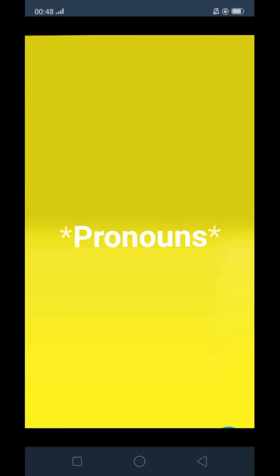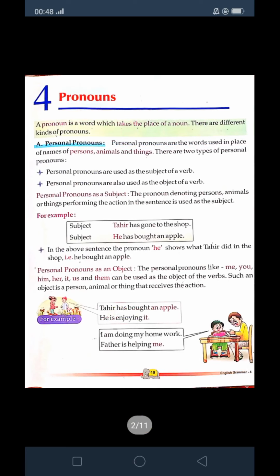Pronouns. In a previous video, we discussed four types of pronouns. First one is personal pronoun. Second is reflexive pronoun. Here you can see through the picture, pronouns are replacing words. Personal pronoun denotes a person, animal or thing performing the action in a sentence, used as a subject.